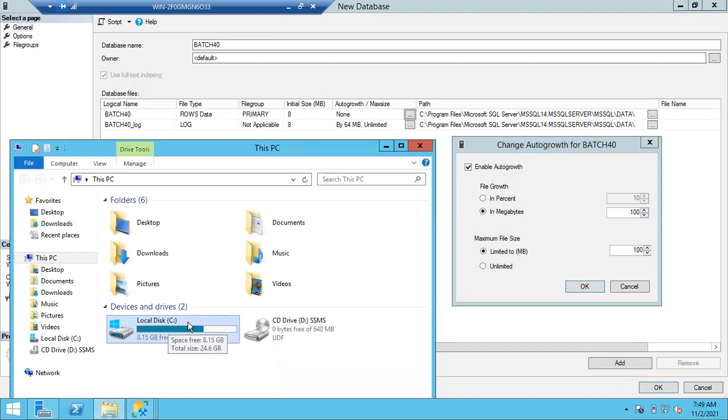But if you are not interested in expanding, or this drive is completely full. See, every drive will have a limited size, guys. There are two types of partitions, MBR partition and GPT partition. In an MBR partition, the drive can increase up to 2 terabytes only. The max capacity of a single drive is 2 terabytes. Imagine my database size is 5 terabytes. Then where can I store my files?